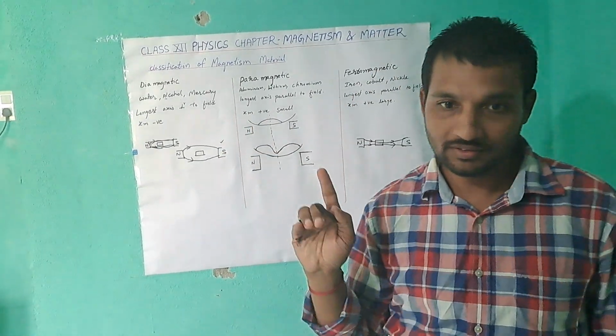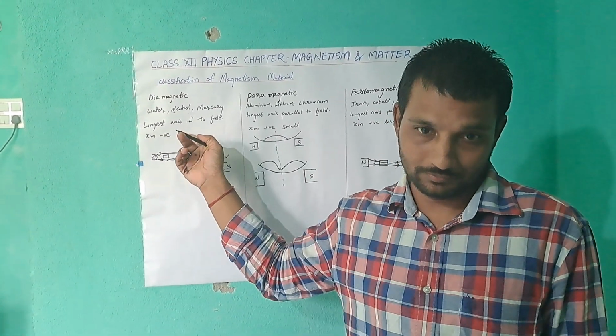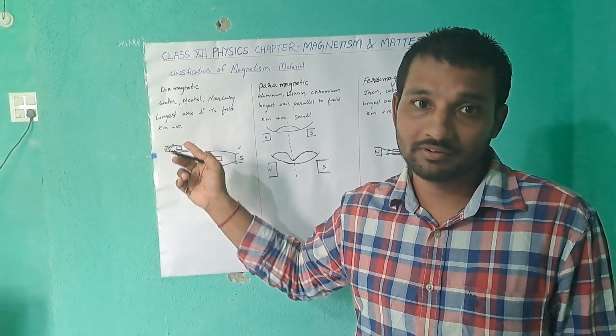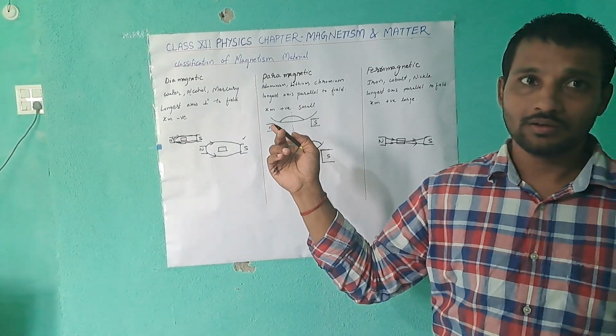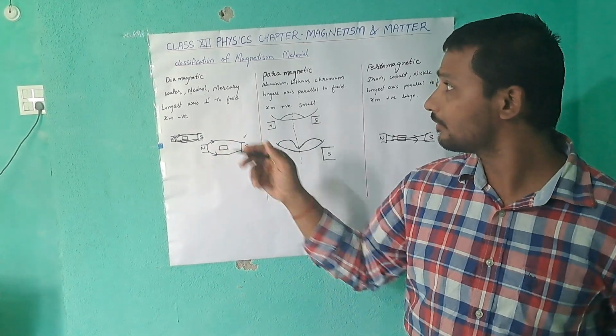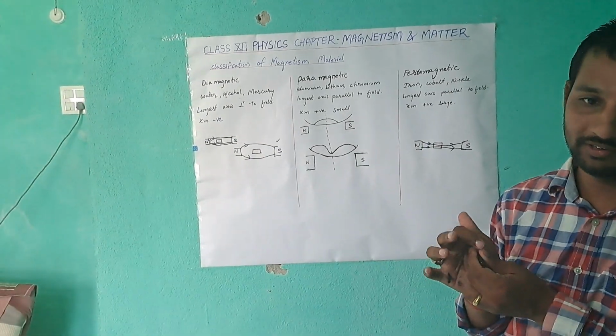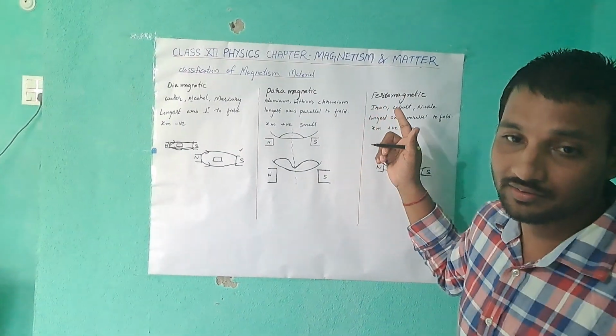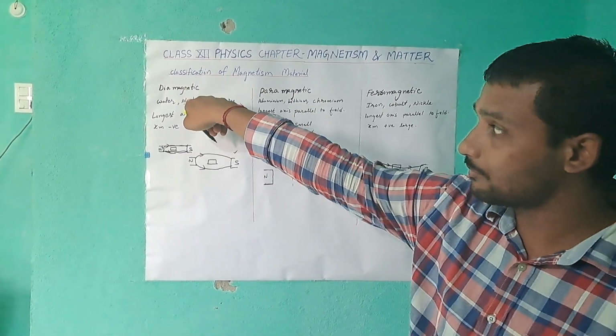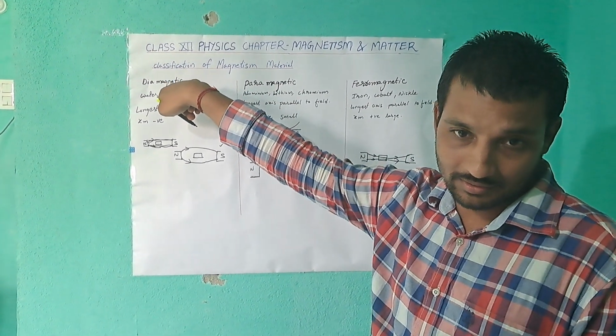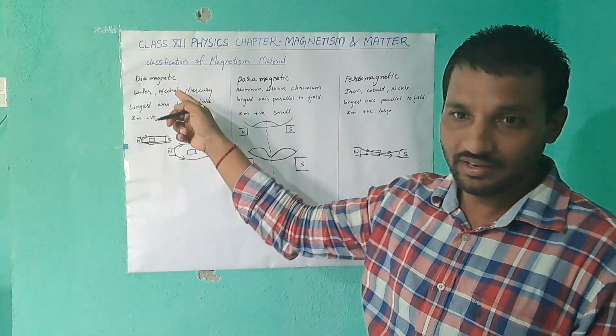The main difference: first, what is diamagnetic? Diamagnetic is the difference between the three.